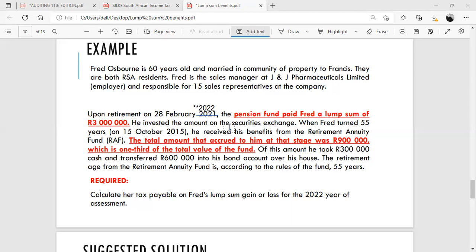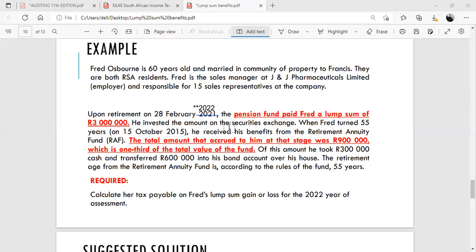Of this amount, he took 300,000 Rand and transferred 600,000 Rand into his bond account over his house. The retirement age from the retirement annuity fund, according to the rules of the fund, is 55 years old. So the taxpayer is over the age of 55 years old.